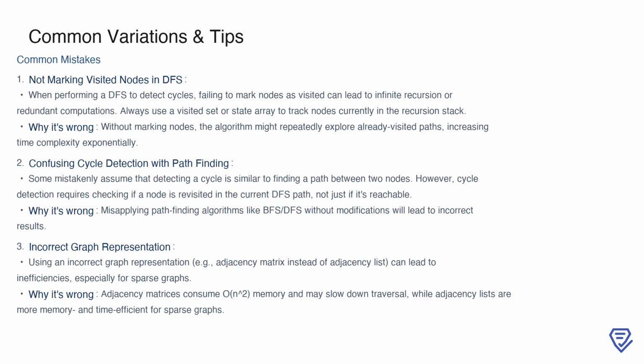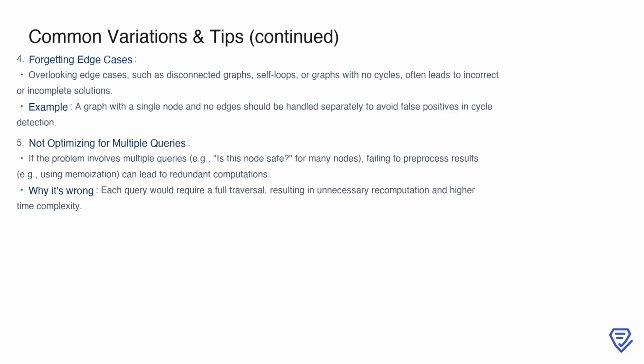For sparse graphs, an adjacency list is much more efficient than an adjacency matrix, which uses n² memory and can slow down traversal unnecessarily. Always choose the representation that matches the problem's constraints and graph density. Another frequent pitfall is forgetting to handle edge cases. For example, if the graph is disconnected, includes self-loops, or has no cycles at all, your solution might break if these scenarios are not explicitly accounted for. Consider a graph with just a single node and no edges. This should be treated carefully to avoid false positives in cycle detection.